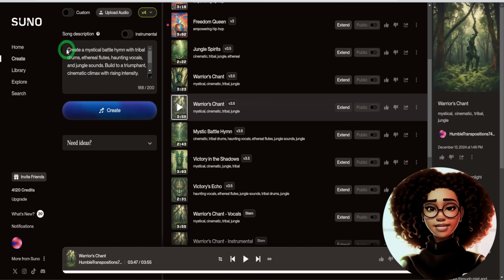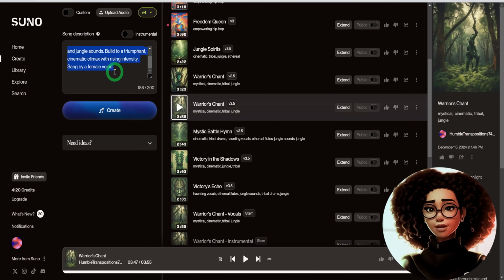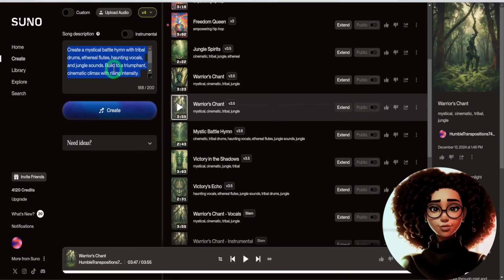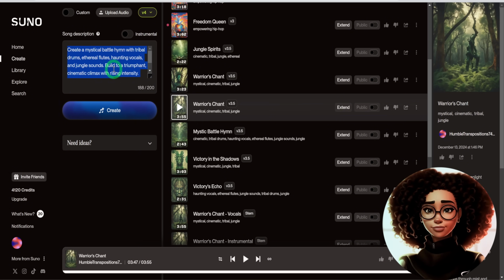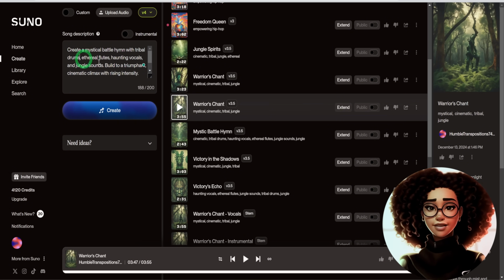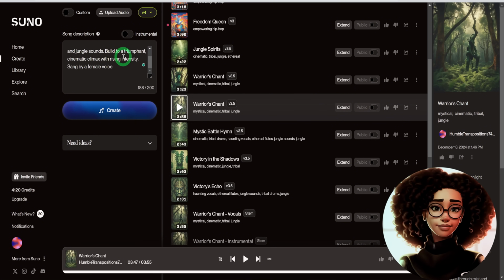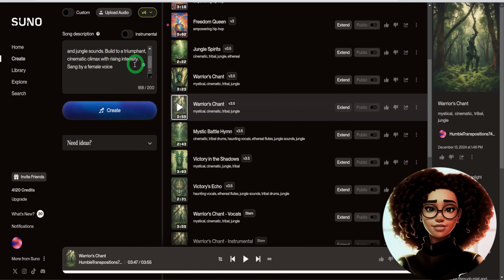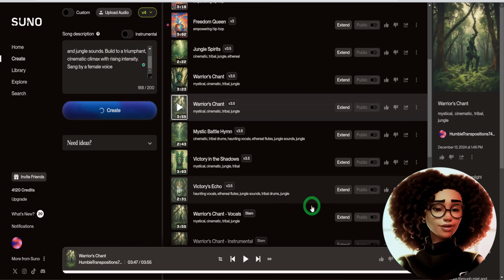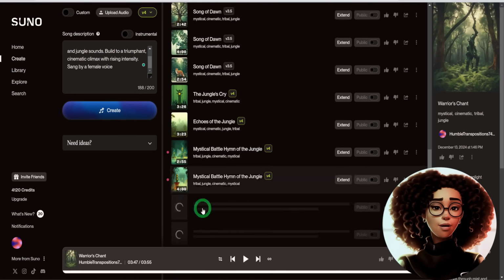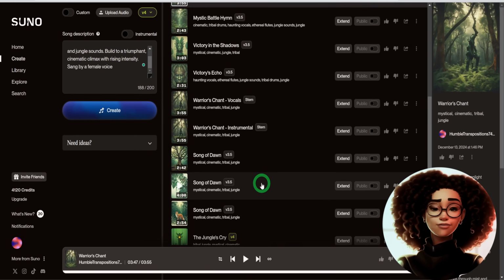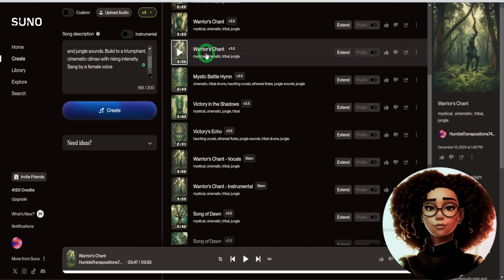context of the story, and it gave me this prompt: create a mystical battle hymn with tribal drums, ethereal flutes, haunting vocals, and jungle sounds. Build to a triumphant cinematic climax with rising intensity. I added a female voice. I also selected their latest model, 4.5, and then clicked on Generate. It will generate 2 songs you can choose from. I'll be playing the entire song at the end of this tutorial, so be sure to stick around.